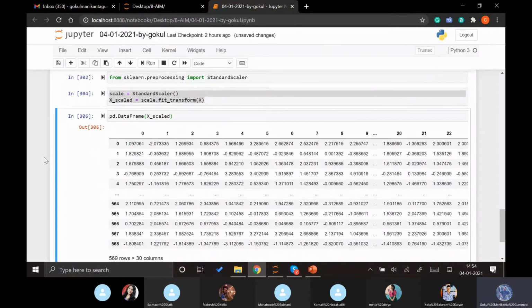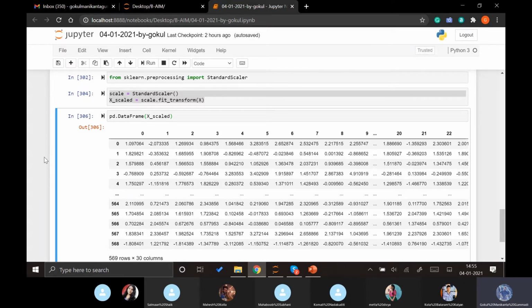This is a main function which we need to remember, because in dimension reduction, or even if you try any other reduction techniques, keeping all the data in the different columns on the same scale will always give you better results. If we don't do that, the impact of one variable may not be easily compared with the impact of other variables, because the real values might be hugely different because of the different scales.